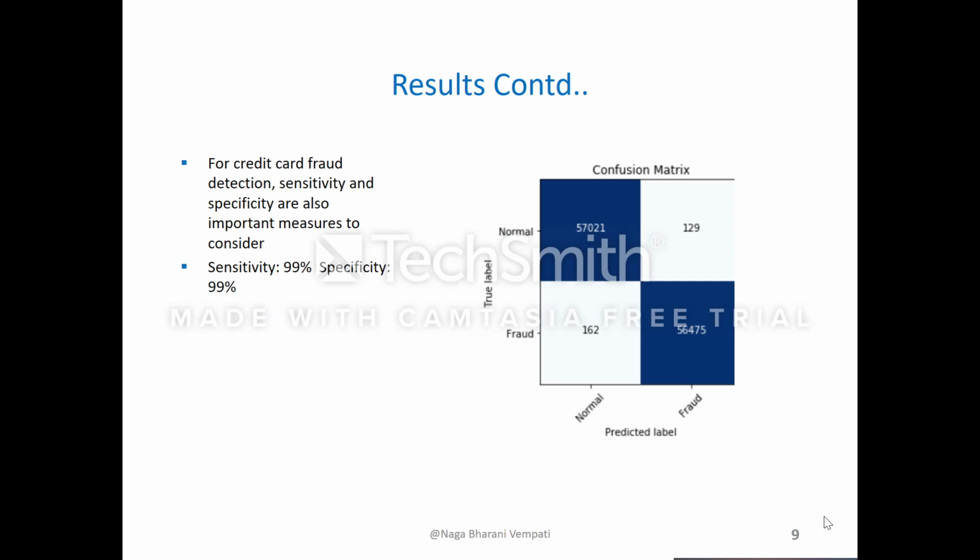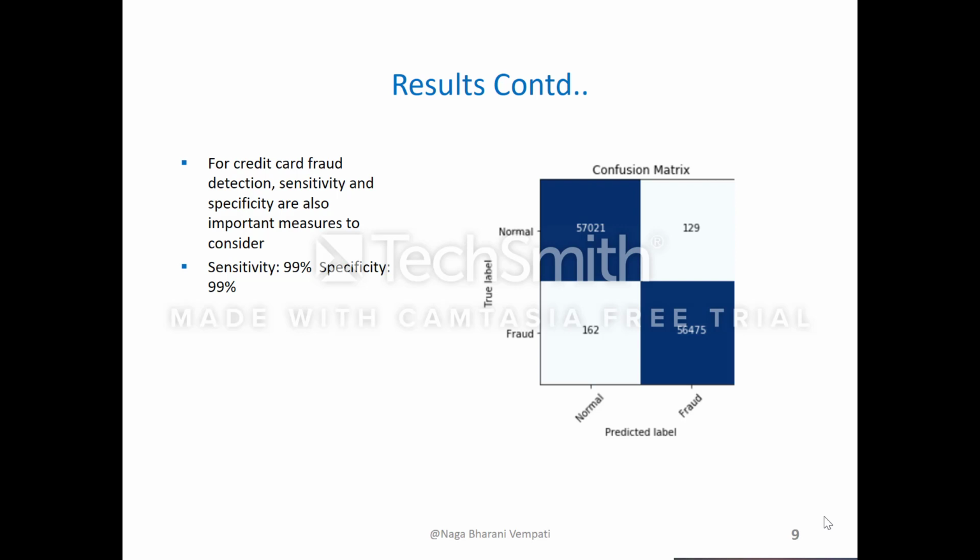Here we see the confusion matrix that I have created for the predictions by the model. The y-axis is the true label, that is the actual y values. And the x-axis is the predicted labels, that is the predicted y values by the model. So all the horizontal rows represent the predicted labels and the vertical columns represent actual labels.